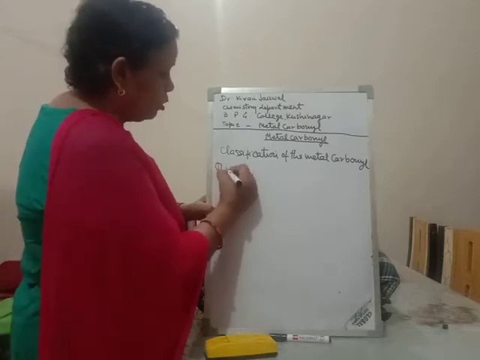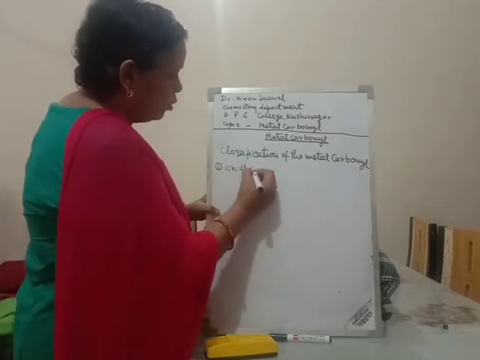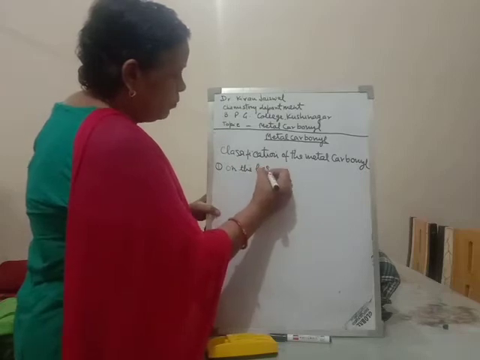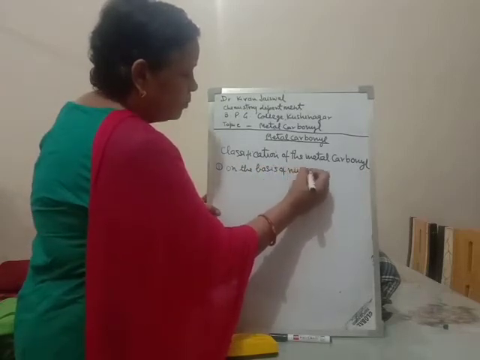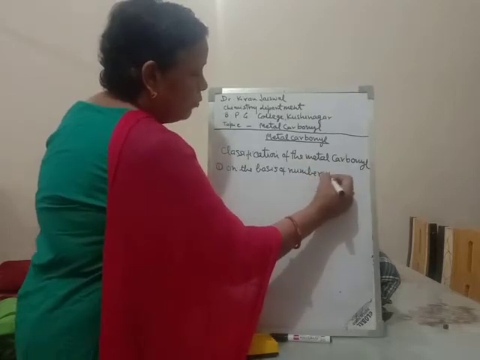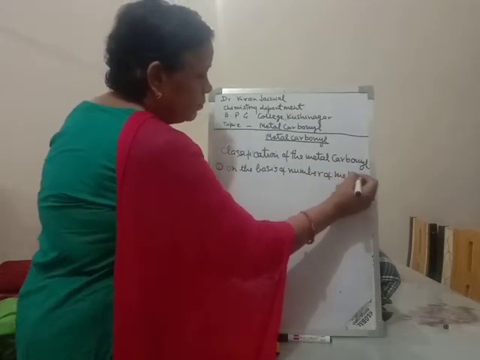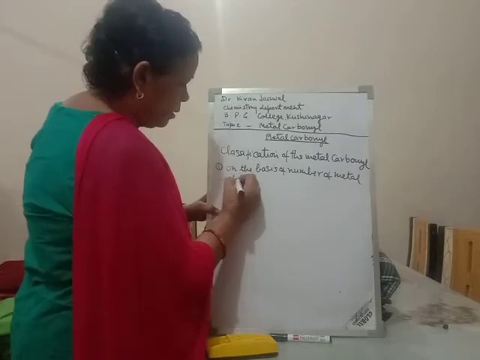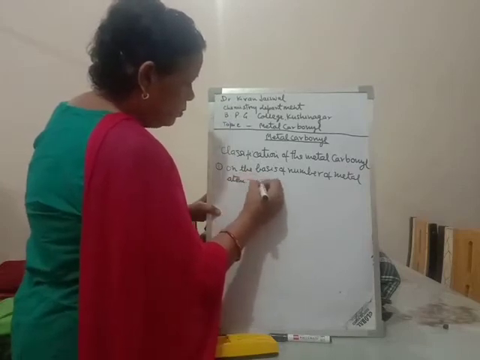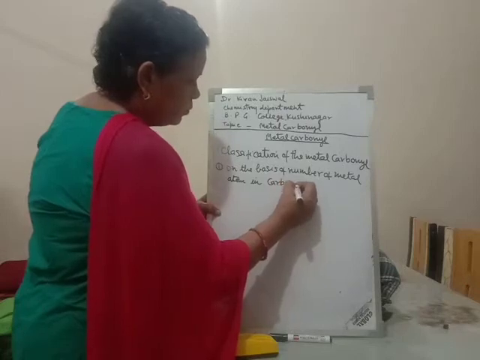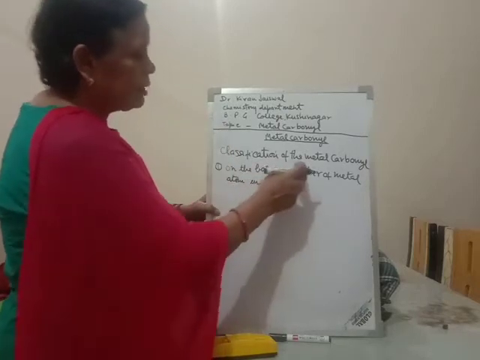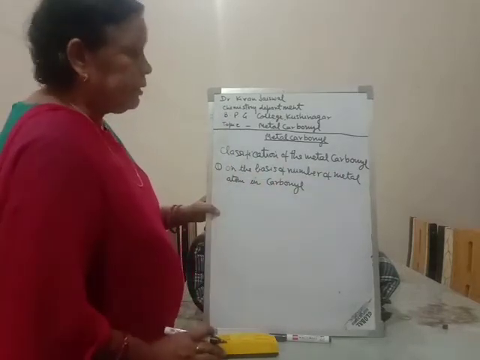First is on the basis of the number of metal atoms in the carbonyl.